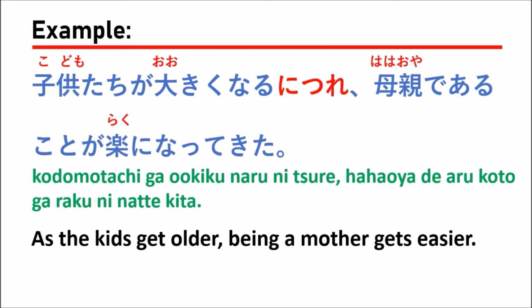That means 子供たちが大きくなるにつれ means when your children grow up, right, to be adult, slowly, grow up time by time. So after that, 母親であることが楽になってきた.